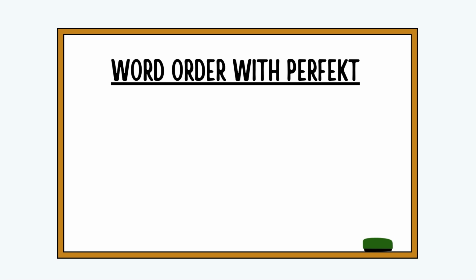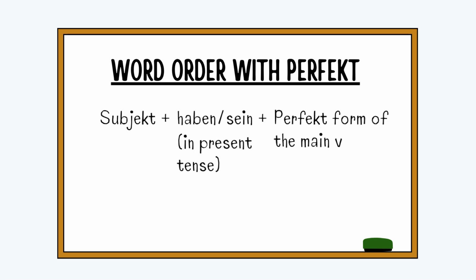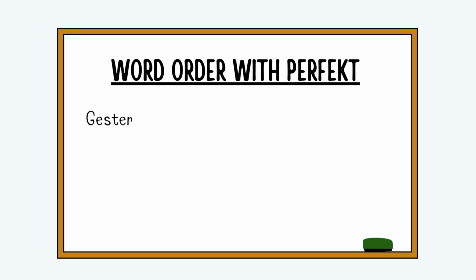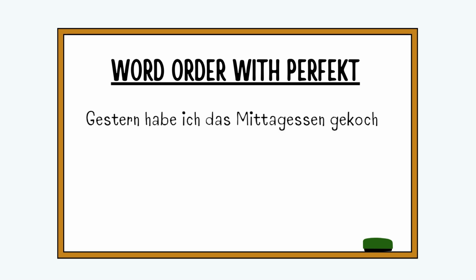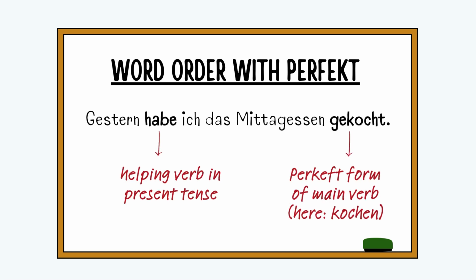Let's now look at what the word order is like in perfect sentences. Any one of the helping verbs, haben or sein, is conjugated in the present tense and is placed in the second position. And the main verb in its perfect form goes at the end of the sentence. Gestern habe ich das Mittagessen gekocht. Here we have the present form of haben in the second place and the perfect form of kochen, gekocht, at the end of the sentence.